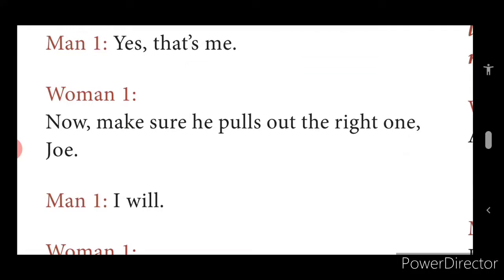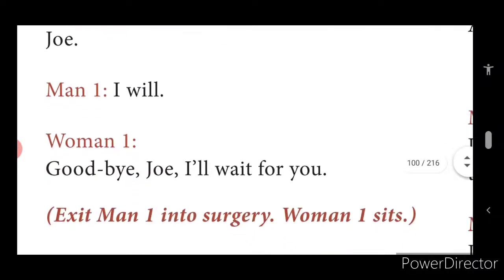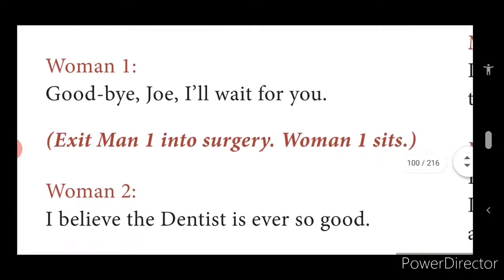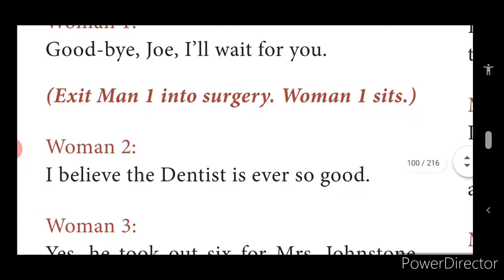And his wife says, Joe, be careful, the doctor should pull out the right tooth. Sometimes it happens that the doctor, instead of the tooth that aches, pulls out some other tooth. It very rarely happens, children. That's what she cautions her husband before he gets inside the surgery room. She says goodbye to Joe and says, I'll be waiting for you. Exit man 1 into the surgery, woman 1 sits. So Joe gets inside the surgery room, and woman 1 sits down waiting for her husband.